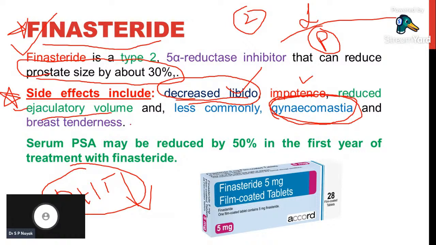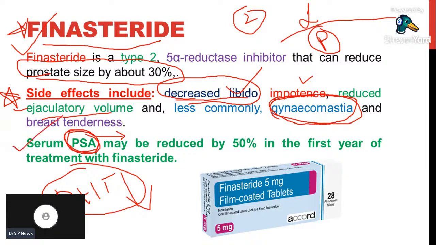And one more very important point, previously we were discussing prostate specific antigen. Prostate specific antigens are the antigens which are diagnostic criteria for BPH. When finasteride is given, 50% of prostate specific antigens are decreased, and through that it will decrease the benign prostatic hyperplasia.